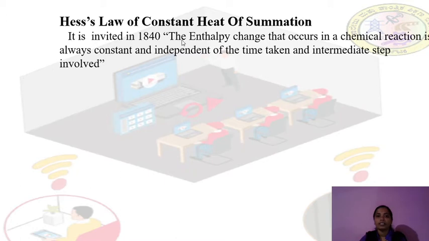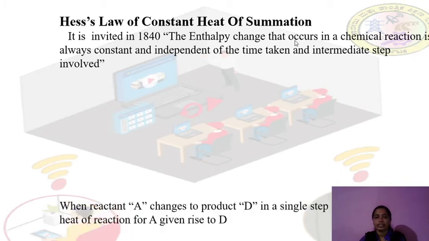Now this law states that the enthalpy change that occurs in a chemical reaction is always constant and independent of the time taken and the intermediate steps involved. It does not depend upon the time and does not depend upon the intermediate steps. So it is always constant.